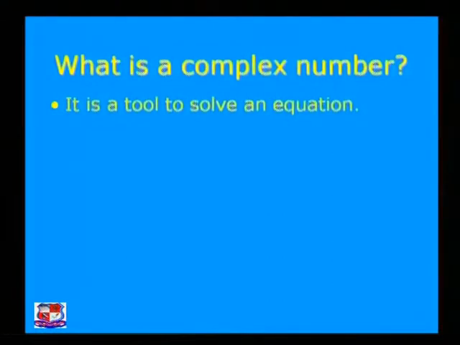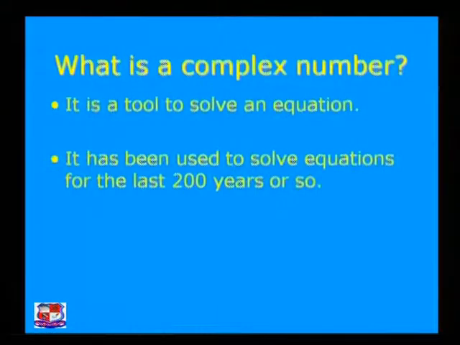As we all know, real numbers, rational numbers, natural numbers all come from the idea of solving an equation. So this is also one kind of tool to solve an equation, and it has been used to solve equations for the last 200 years or so.